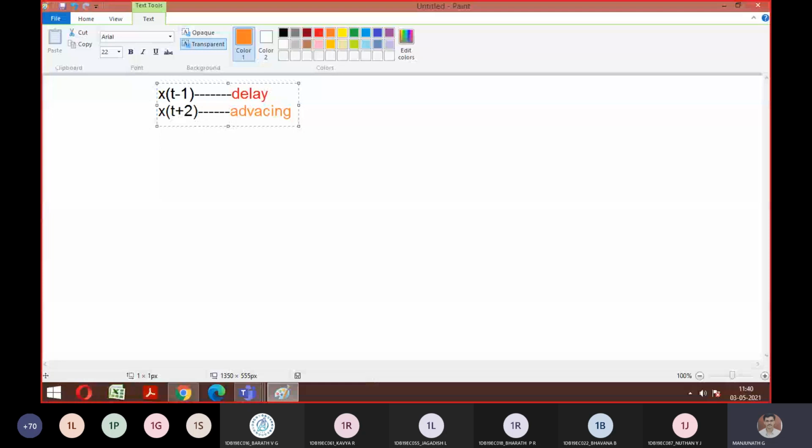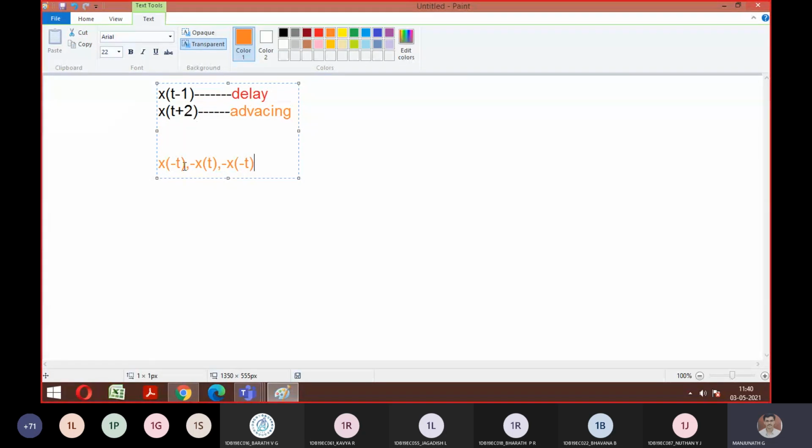Along with that, I taught you different concepts: if x of t is given, how to plot x of minus t, similarly minus x of t, and then minus x of minus t. This much you remember? If x of t is given, what is the meaning of x of minus t, guys?